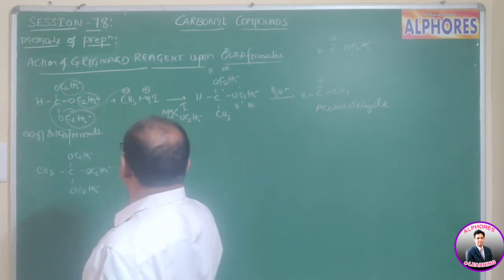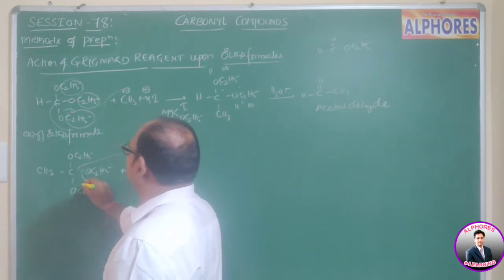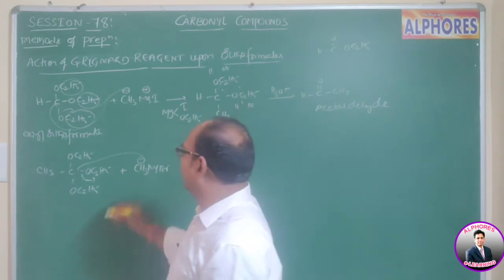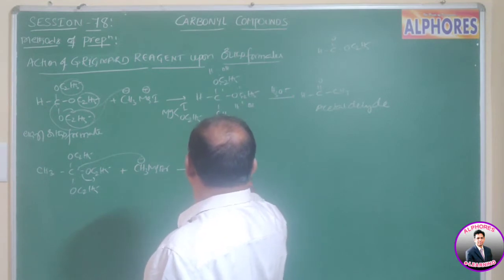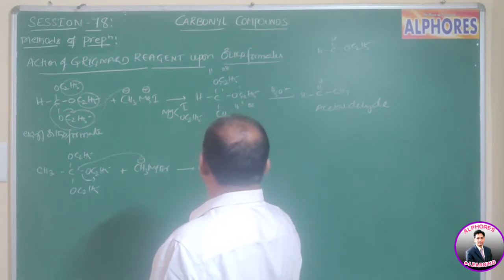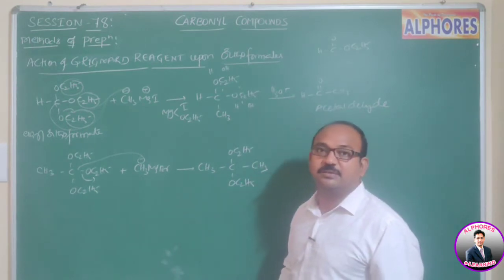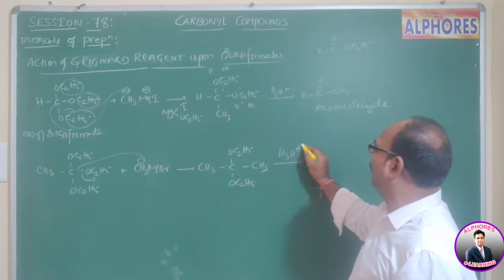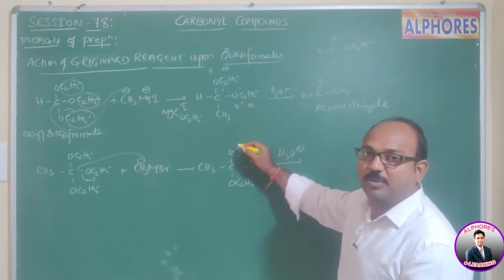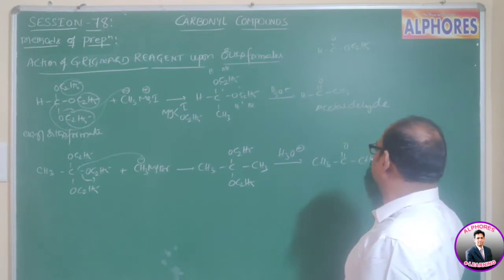This upon treatment with methyl magnesium bromide, this CH3 minus displaces, nothing but an SN reaction, one of the OC2H5 groups, and we get CH3, OC2H5, OC2H5 and CH3, like this. And upon hydrolysis, this OC2H5 group will be replaced by OH and a water molecule is eliminated. Further we get CH3 C double bond O CH3. So we are getting acetone.